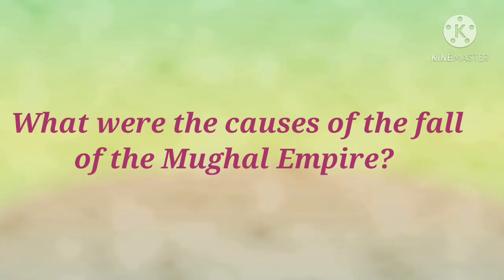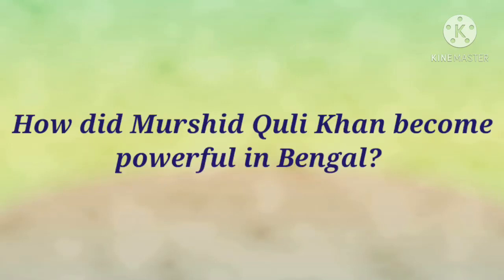Students, do you know how Murshid Quli Khan became powerful in Bengal? Yes, under Murshid Quli Khan, Bengal gradually broke away from Mughal control. Students, at first he was appointed as the Naib, deputy to the governor of the province, although never a formal Subedar. Murshid Quli Khan very quickly seized all the power that went with that office.